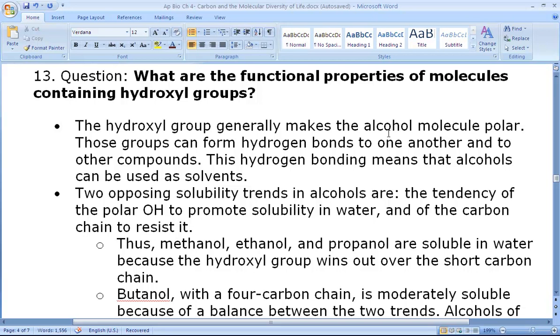Also, there are two opposing solubility trends. There's a tendency of the polar OH group to promote solubility in water, and that of the carbon chain to resist solubility in water.